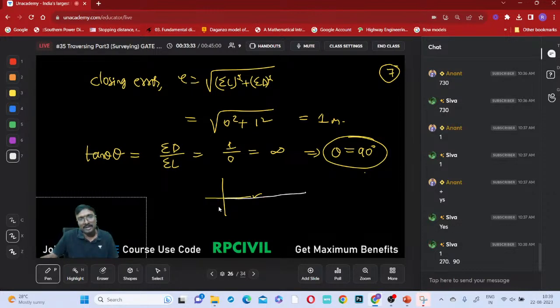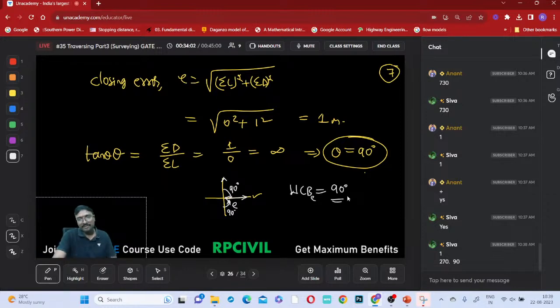So the line will be like this. That AB line will be like this, and the closing error may be in this direction. Is it satisfying or not? This is 90 degrees with respect to north, or with respect to south also it is 90 degrees only, no? And what is the whole circle bearing of this one? The whole circle bearing of this E will be equal to 90 degrees only, no?